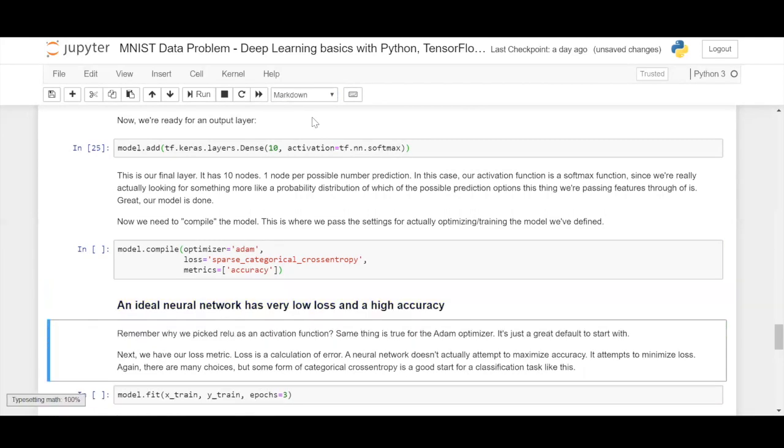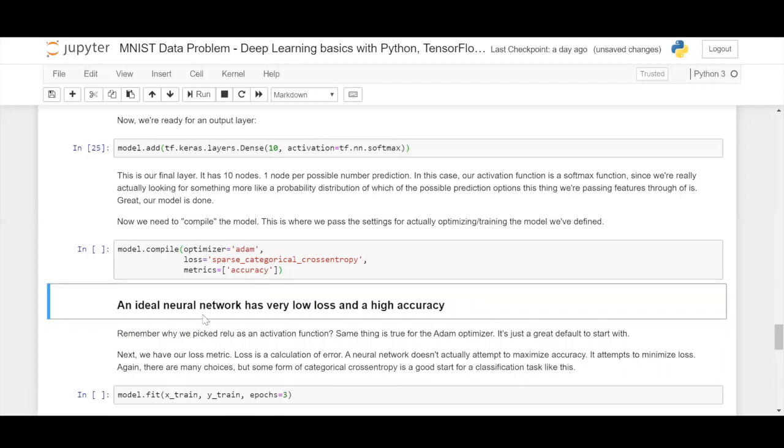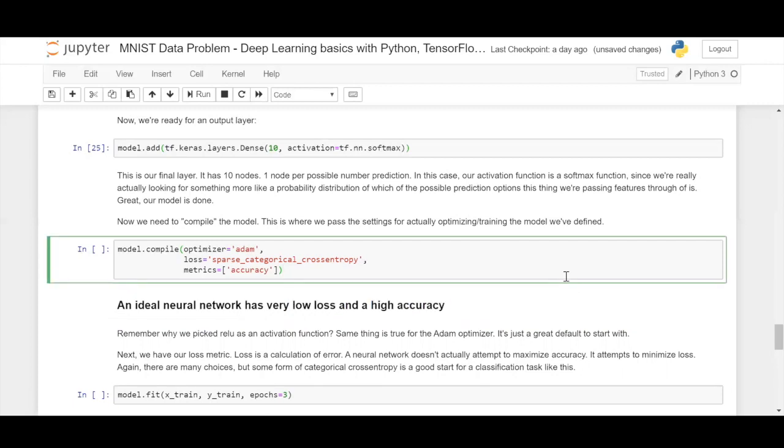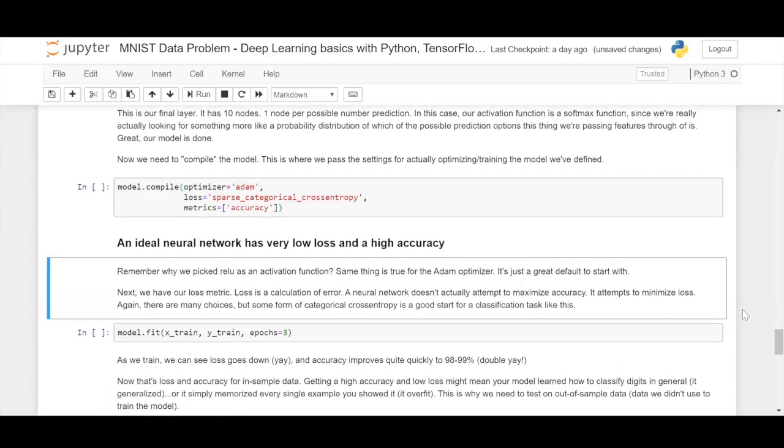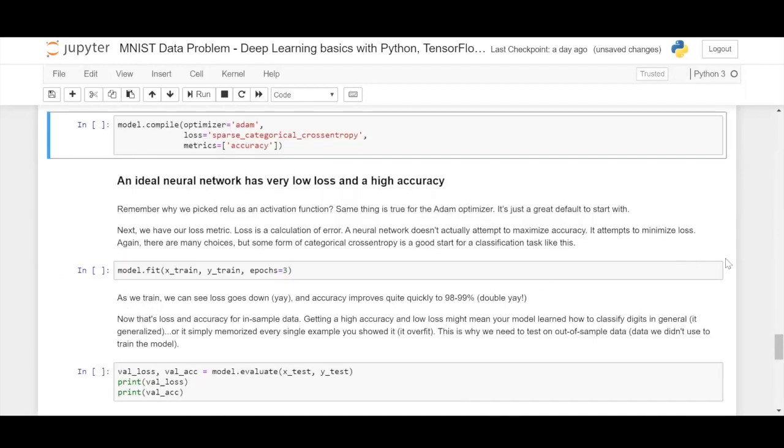So when you're building a deep neural network, this must be your goal: have a low loss and a high accuracy. These we'll get into as we explore each and every component within the neural network. And by that time, we will know which loss function to apply and which optimizer to apply for which problem. So let us choose, as we said, the ADAM optimizer, which is commonly used in neural networks. Loss is nothing but the amount of error that has occurred when you're trying to predict something.